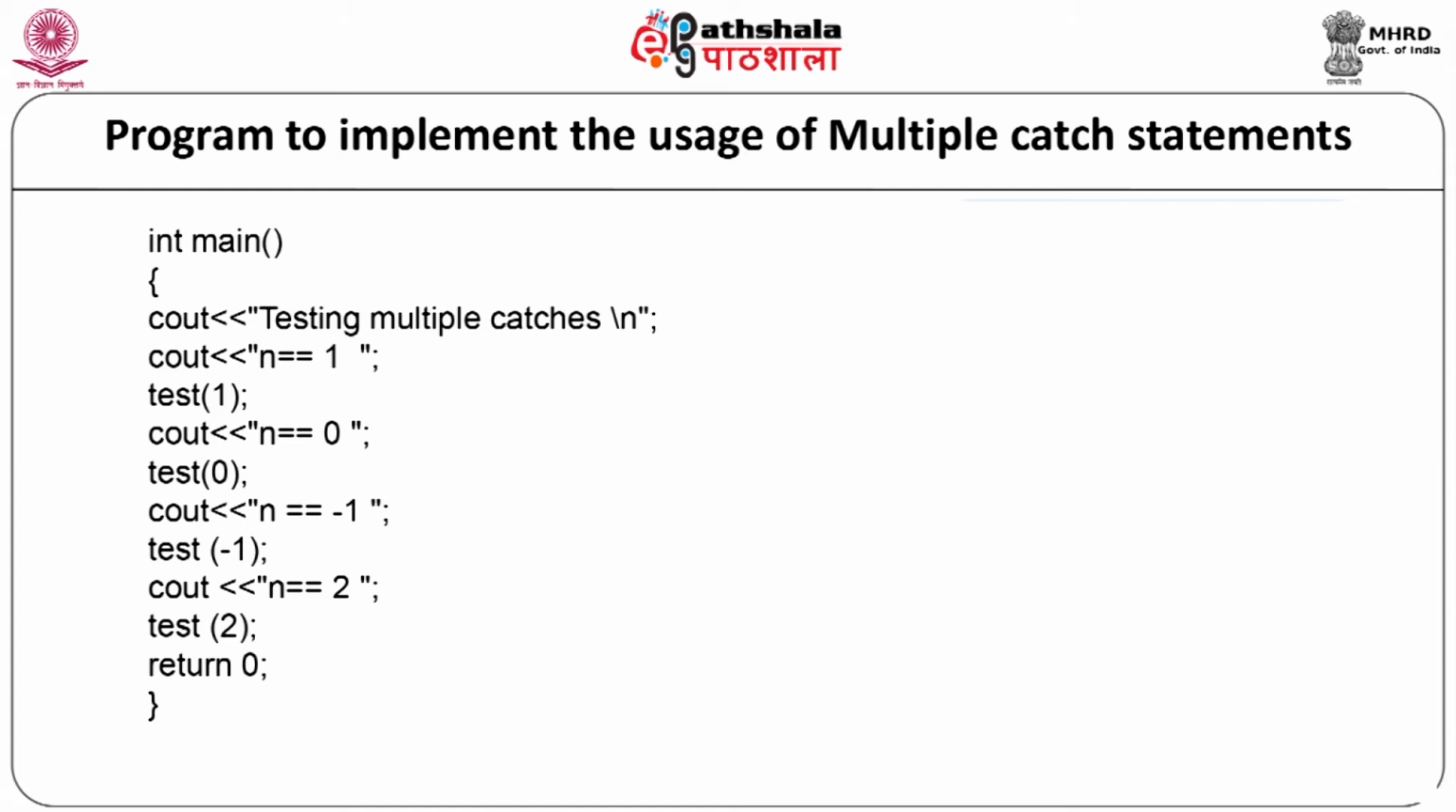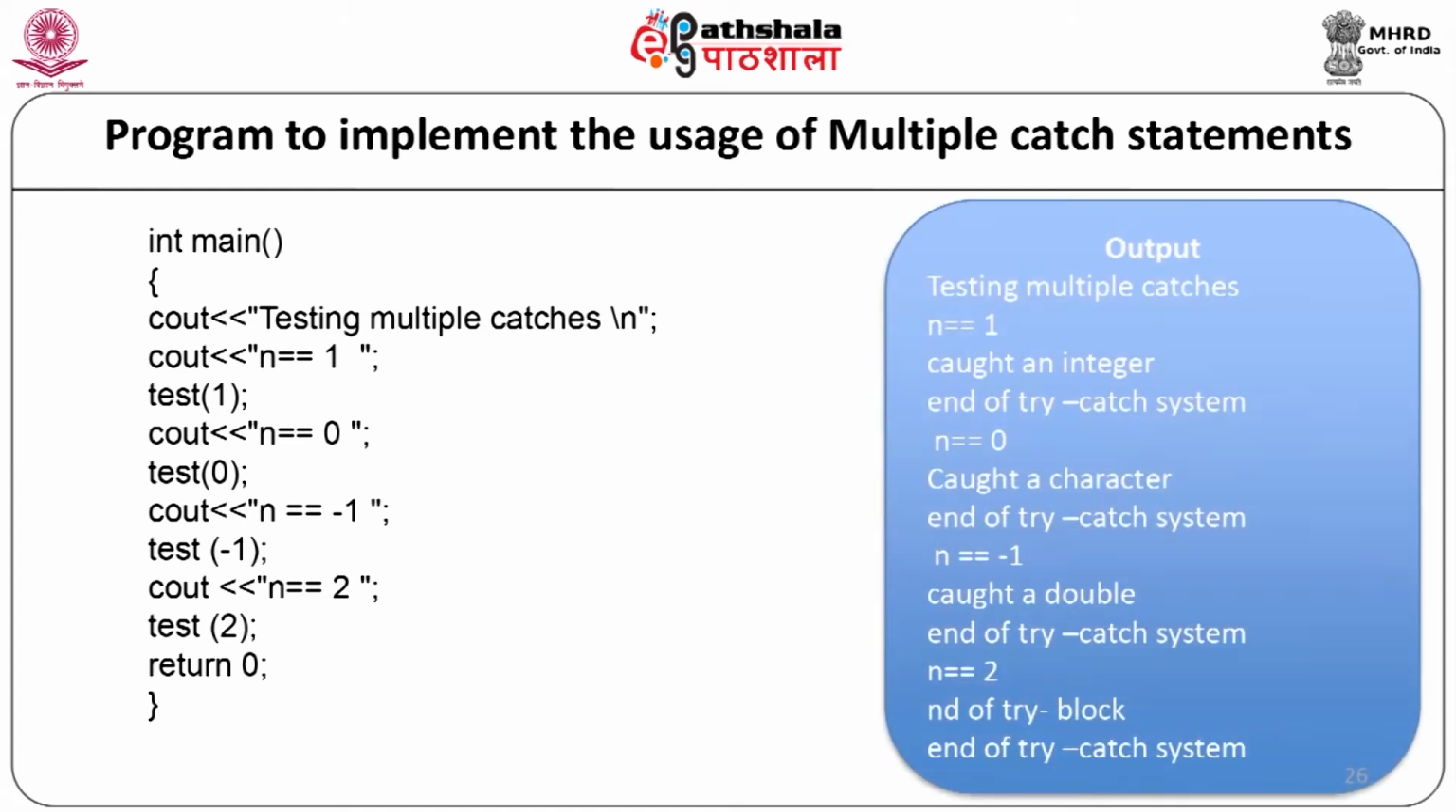When the above code is compiled and executed, it will produce the result: "testing multiple catches" will be the first statement from the main function. N is equal to 1, then it will display the exception as "caught an integer, end of try catch system". N is equal to 0, "caught a character, end of try catch system". N is equal to -1, "caught a double, end of try catch system". N is equal to 2, "end of try block, end of try catch system". So, here depending on the parameter passed, a proper catch block is executed.